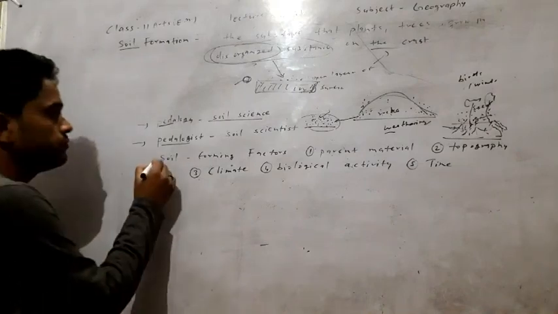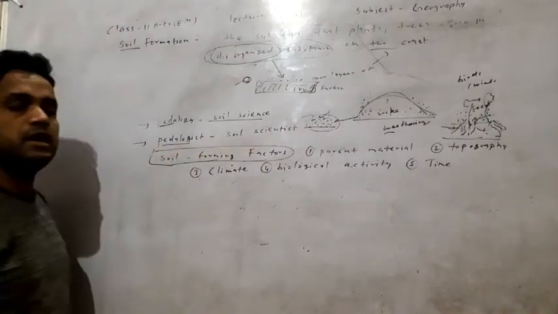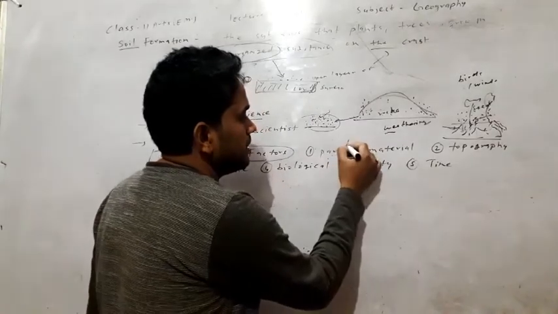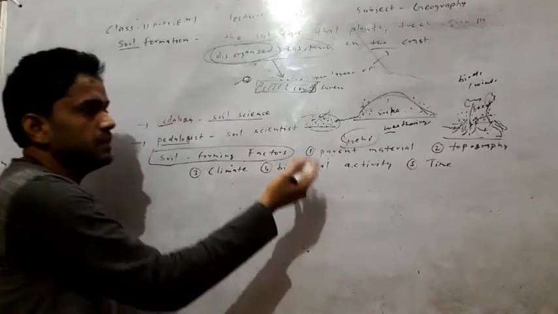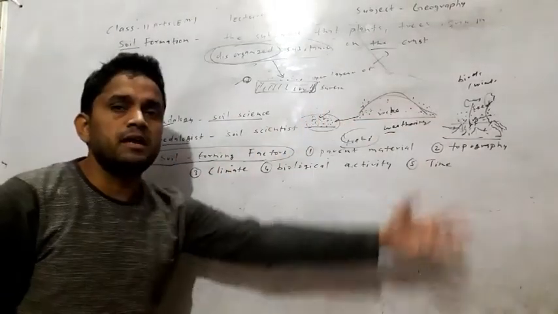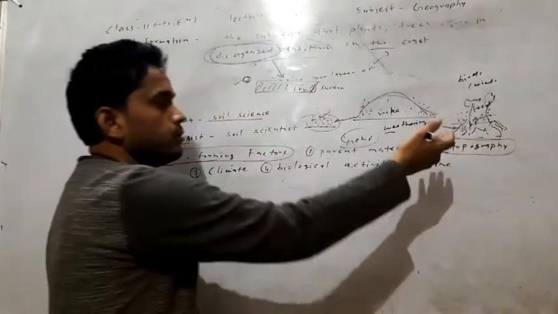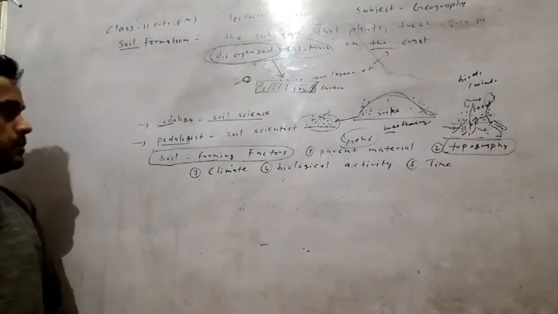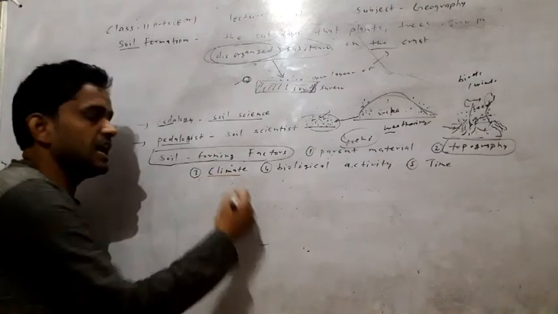And here are the factors of soil forming. First, parent material, the rocks. What was the parent material here? Rocks. So firstly, what do we need for soil formation? Rocks. Okay. Then the weathering starts, and topography is also responsible for the formation of the soil, and the climate, the changing climate.